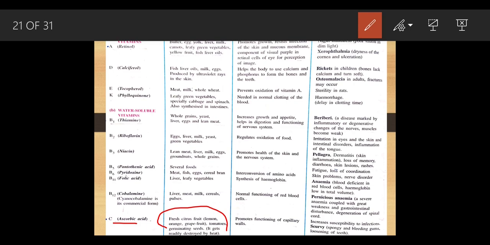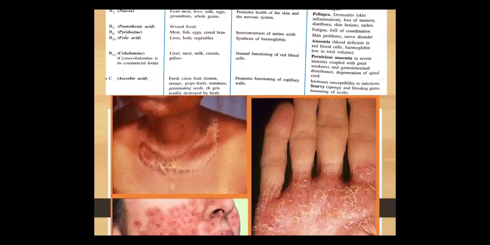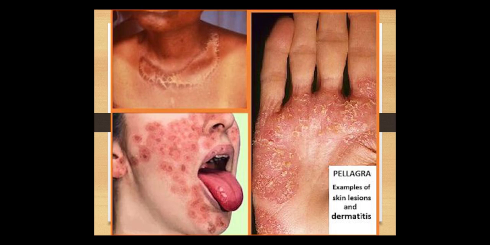Scurvy is a condition in which the teeth can get easily loosened. Why? Because a person is often suffering from bleeding gums. Right now I'm going to show each and every part. We'll try. See, this is a pellagra problem.